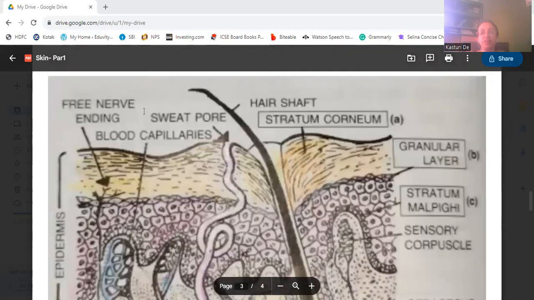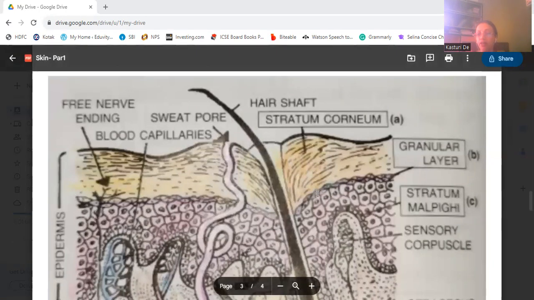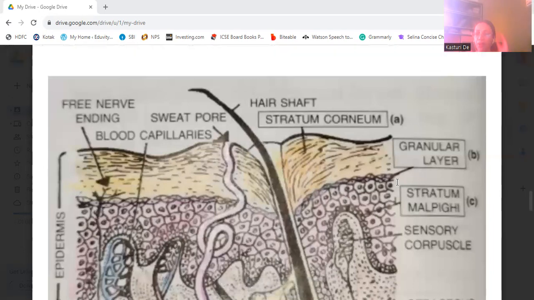See, first, the outermost yellowish layer is the cornified layer, the stratum corneum. Then comes the thinner flat cell layer, that is the granular layer. You can see flat cells, two or three layers are there. This is the granular layer, which gradually moves to the stratum corneum. Then comes the stratum malpighi layer.